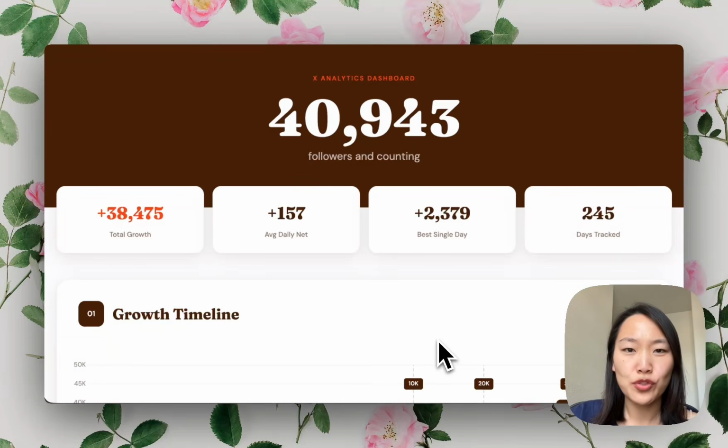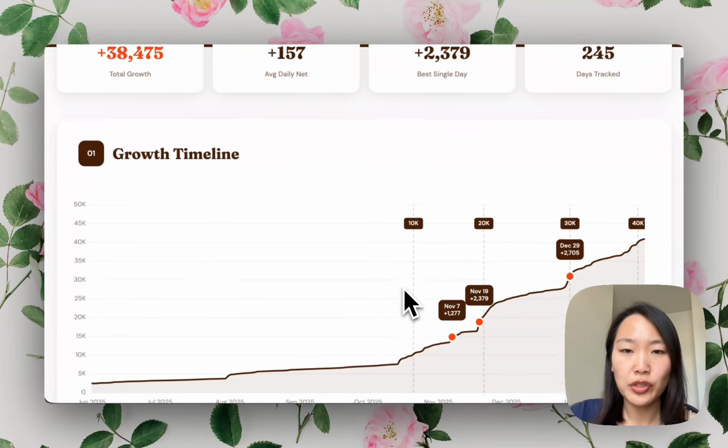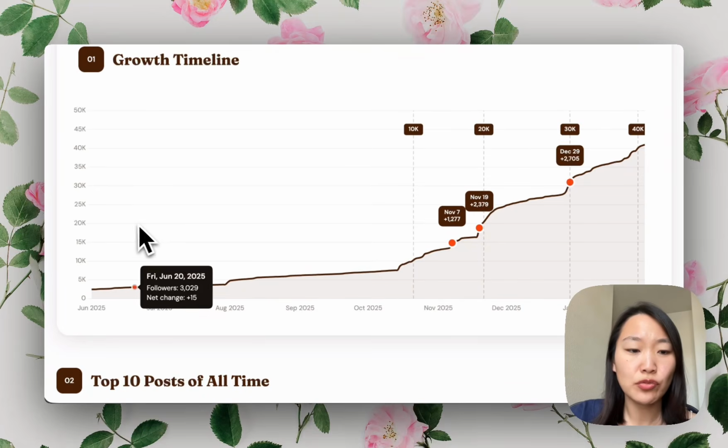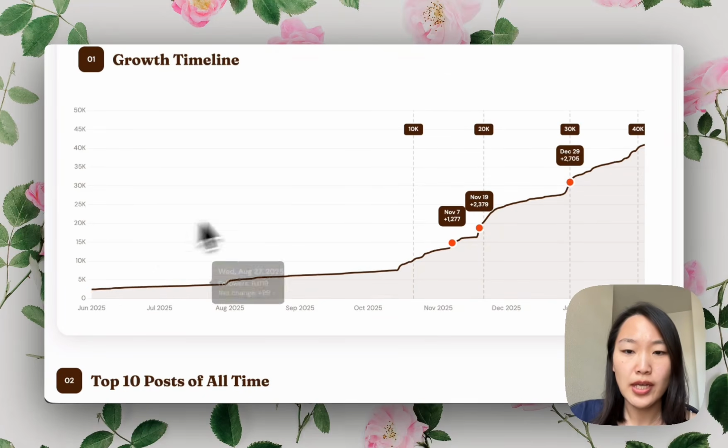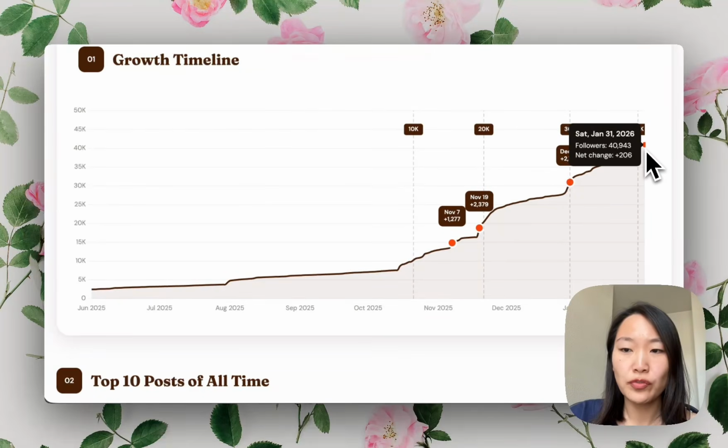I just used Claude Code to build a super cool analytics dashboard for my X account. Let me walk you through it and then I'll show you how to do it yourself. First, it's gonna visualize my follower growth over time. So I started posting regularly in June. At that time, I had about 2,000 followers, and now I have grown to over 40,000.